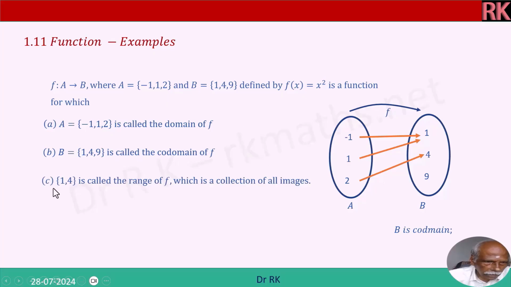Very good. And C is equal to {1, 4} is called the range of F, which is a collection of all images. Images alone, that is outputs alone, form a set called the range. Right? {1, 4} is the range here. I hope you have understood what is domain, codomain and range.